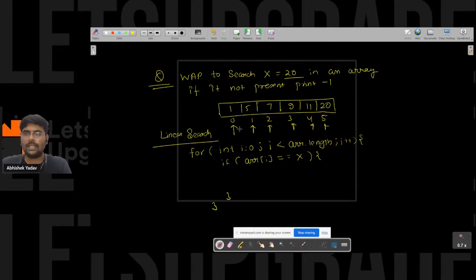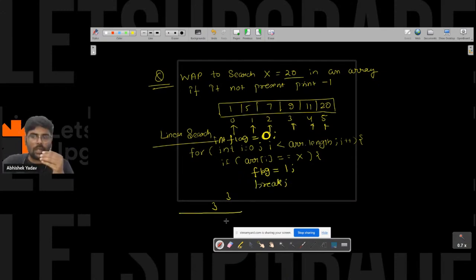Okay, so you can take a variable flag and initialize it with 0. The moment you find the element in the array, you can change the value of flag. You can say, hey, the value of flag is 1, because I found the element. And after that you can break, right?